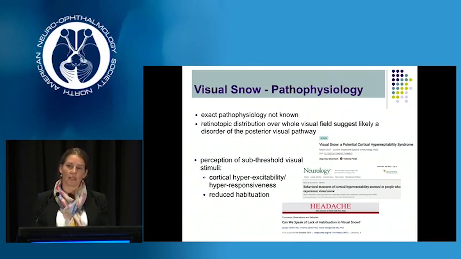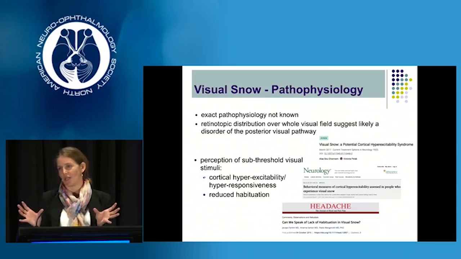The other line of thought comes from electrophysiological studies. So we've got evidence that patients with visual snow lack habituation or have reduced habituation. There's been a paper by Fantini. This has been somewhat criticized because it wasn't very clear to what extent the pathophysiology is related to the comorbid migraine, where we know reduced habituation occurs, and to what extent it is actually the result of visual snow.